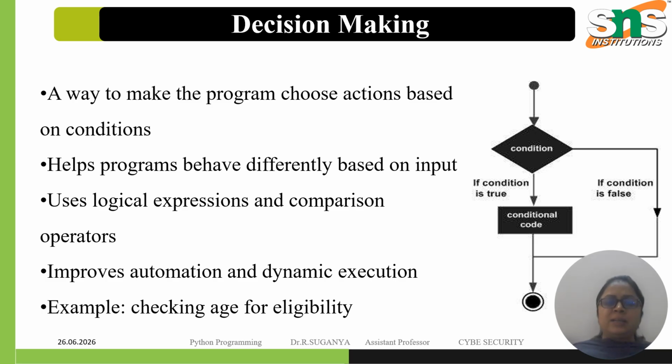It uses logical expressions and comparison operators, and it improves automation and dynamic execution. For example, checking the age for eligibility. Here we can see the flow chart of it.